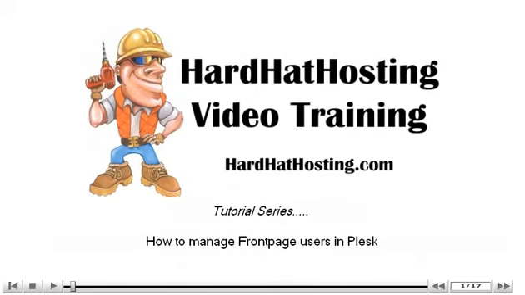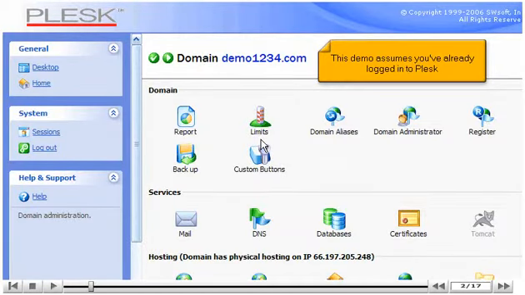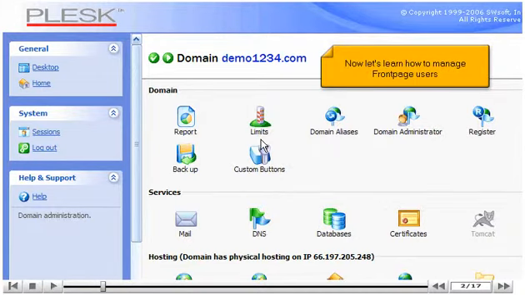How to manage front page users in Plesk. This demo assumes you've already logged into Plesk. Now let's learn how to manage front page users.